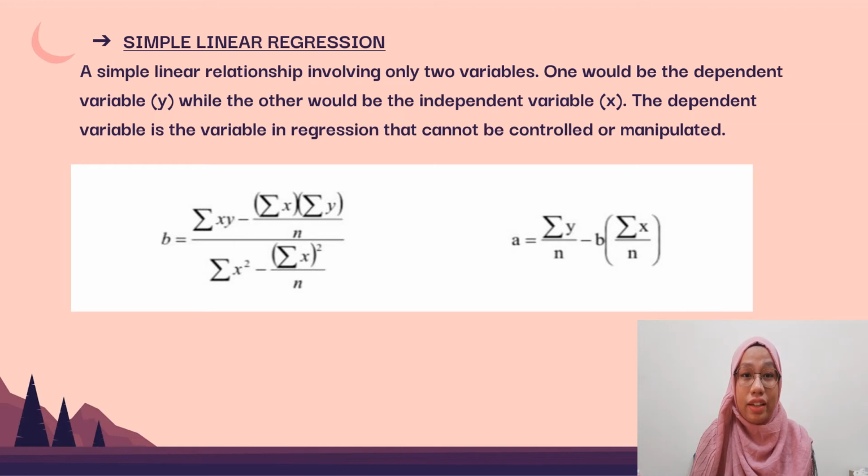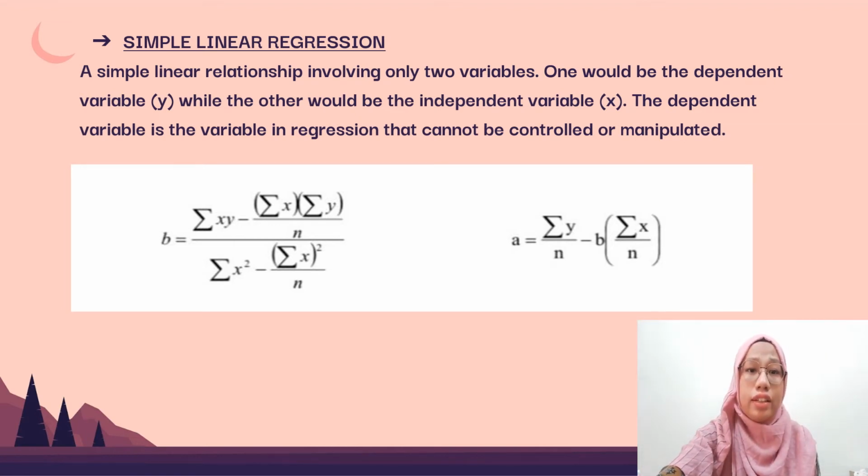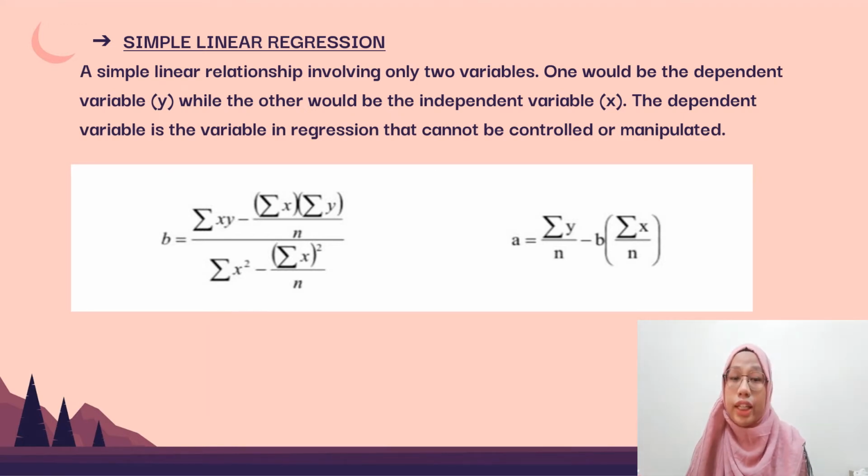Lastly is simple linear regression. A simple linear relationship involves only two variables. One is the dependent variable, which is y, while the other is the independent variable, which is x. The dependent variable is the variable in regression that cannot be controlled or manipulated. In this study, the dependent variable is blood pressure and the independent variable is number of protein. The linear regression equation can be represented by y equals a plus bx, and the regression equation can be calculated using the following formula.